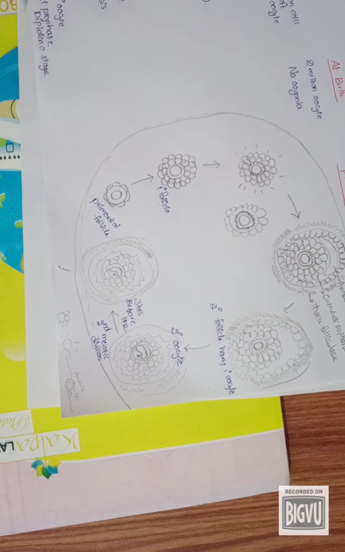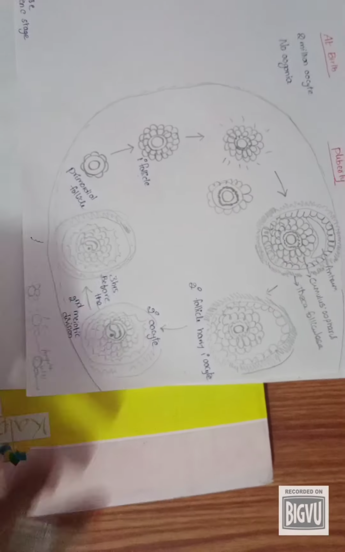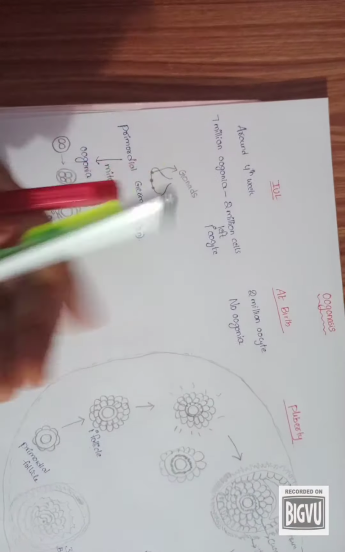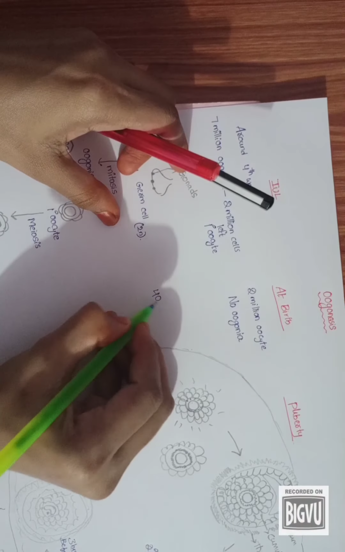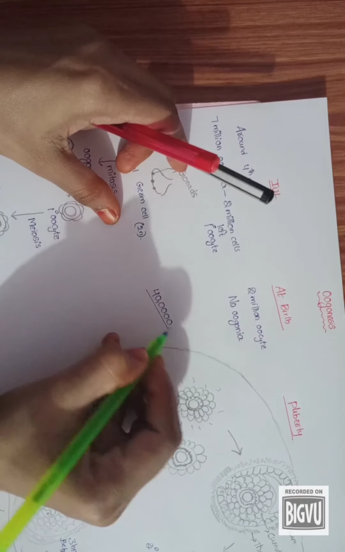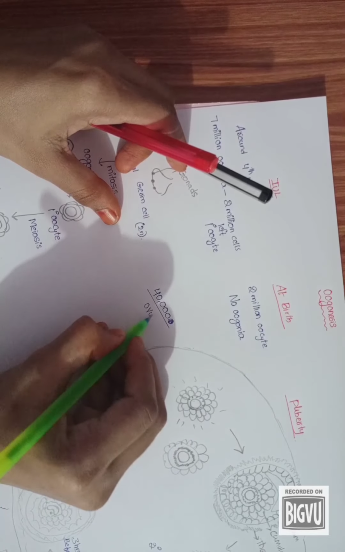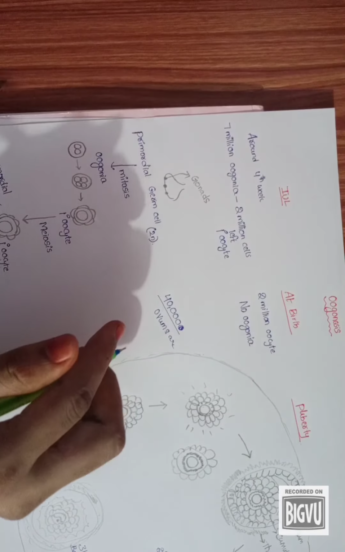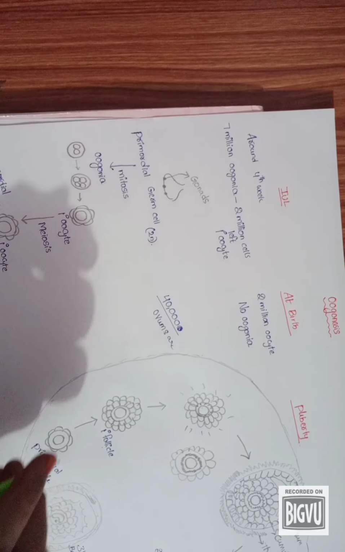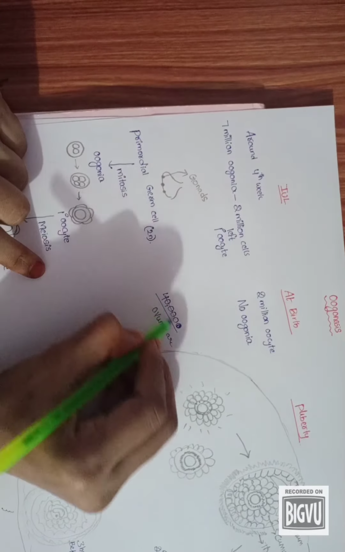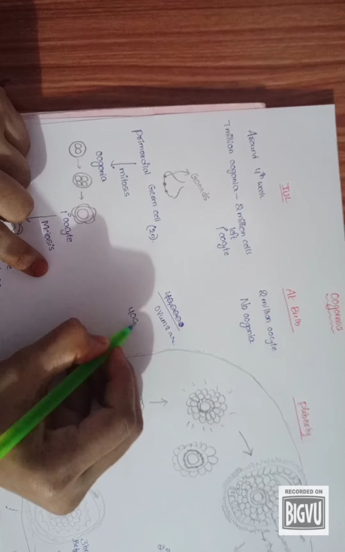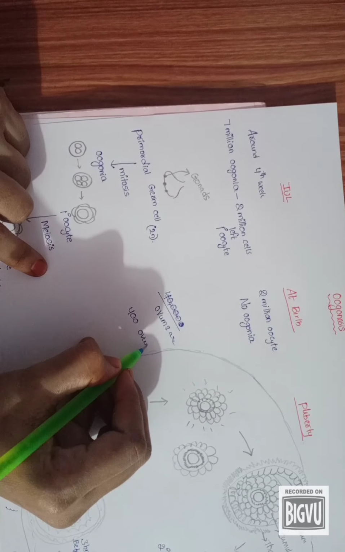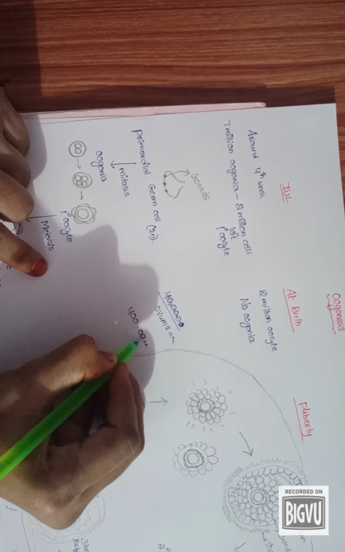This is about the oogenesis. During our lifespan, only about 400 oocytes are ovulated.